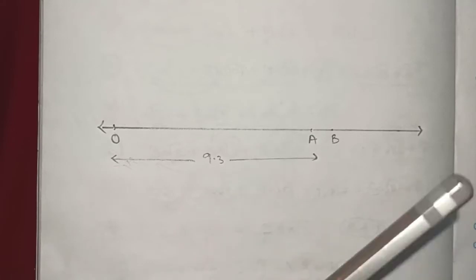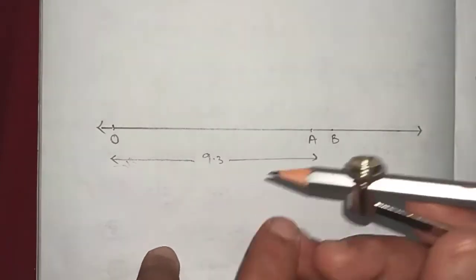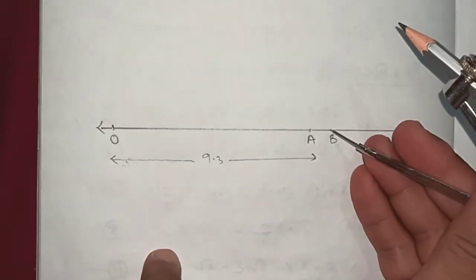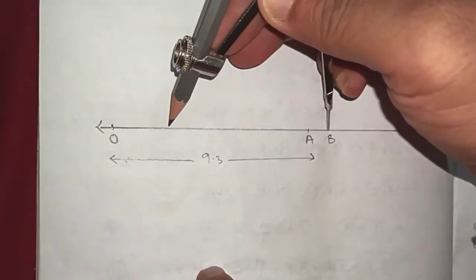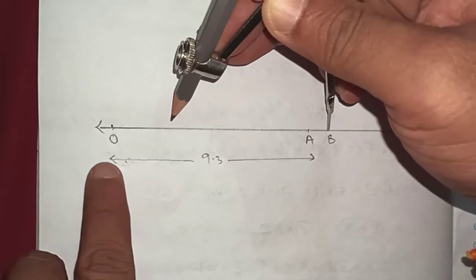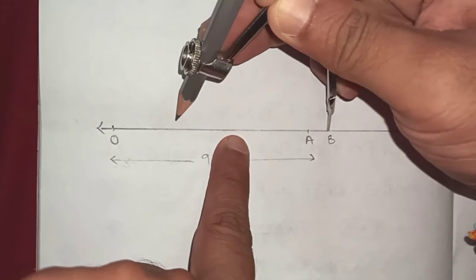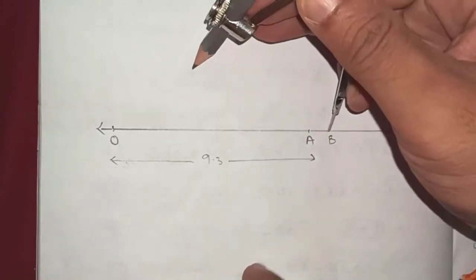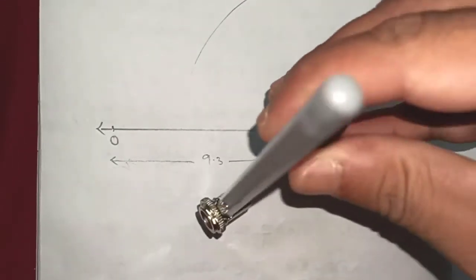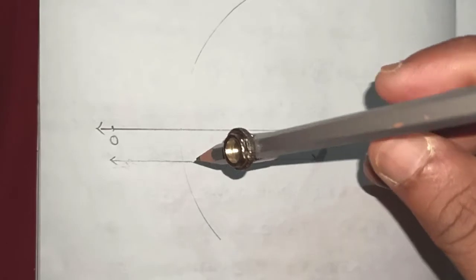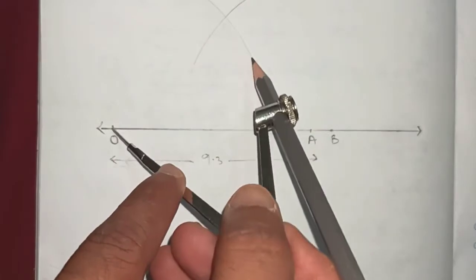So I will use a compass and I will find out its midpoint. First of all, I will keep the rounder at point B because we are finding out the midpoint between O and B, and I will take more than half of OB. So draw an arc here and draw one more arc on the bottom side of the line. Similarly keep the rounder at point O and bisect the same arc.